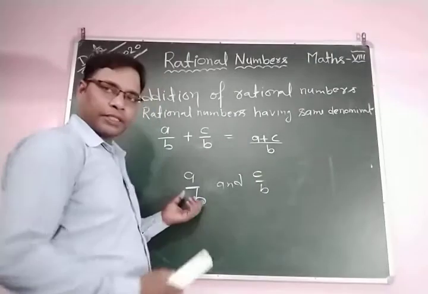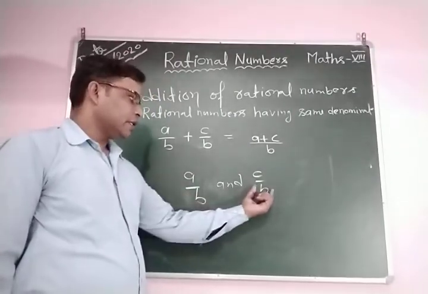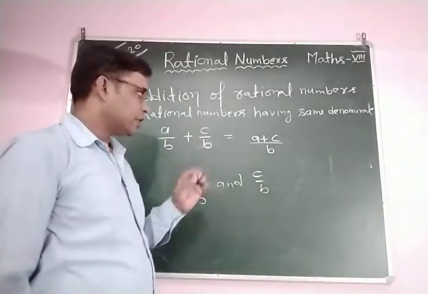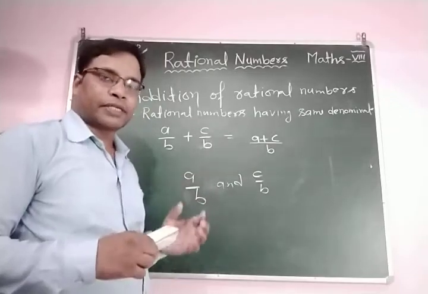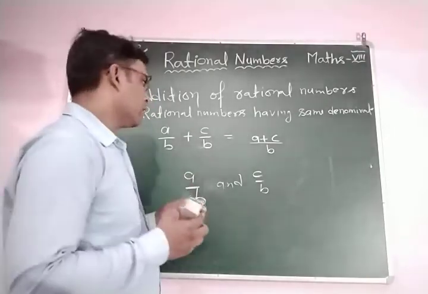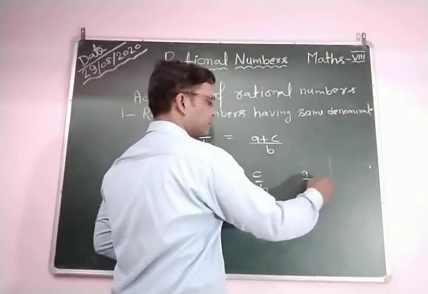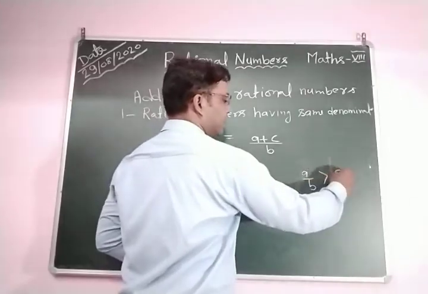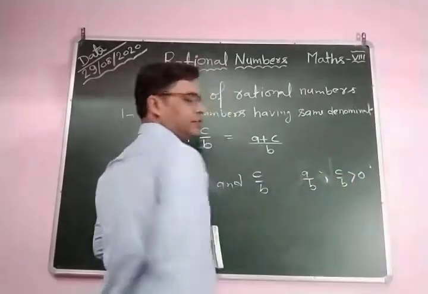In both, the denominator is b. They are equal, the same denominator. So in the case of addition or subtraction, we add or subtract only the numerators, where a by b is greater than 0 and c by b is also greater than 0.